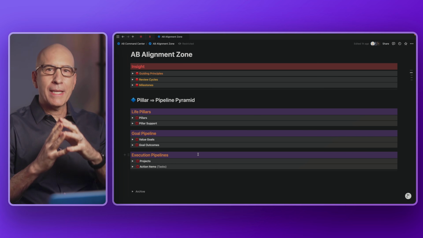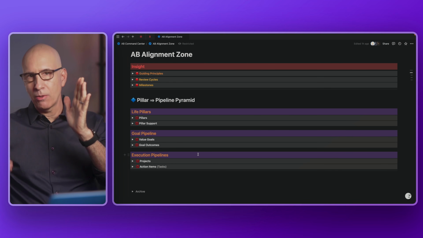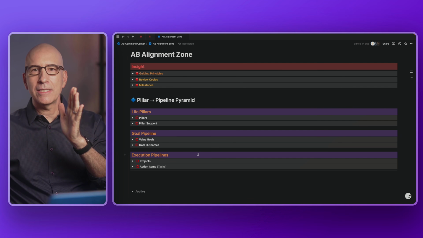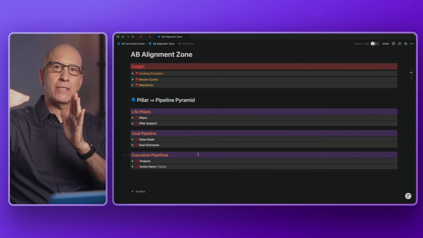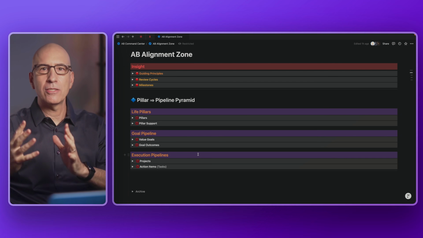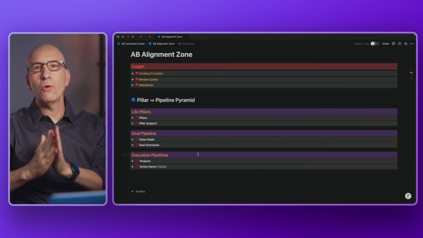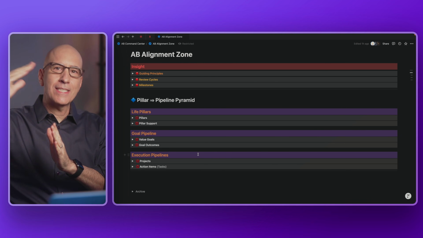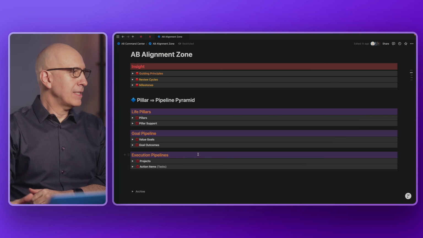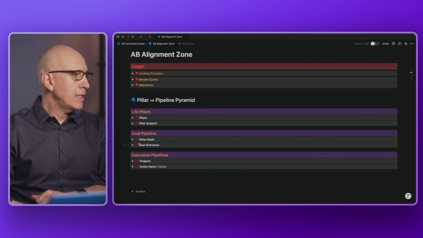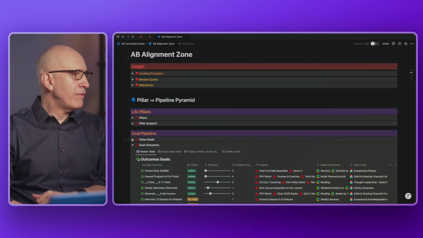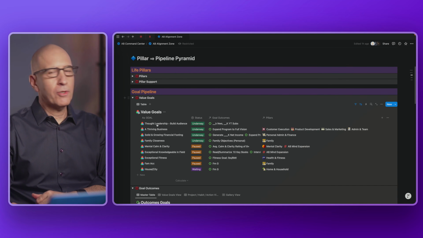It's no more complex, but it connects, again, the lowest level daily and hourly actions of your life to your highest level aspirations with a physical connection of each layer throughout so that it's tangible, it's trackable, you know what you actually need to do to consistently move towards your highest level aspirations in life. Goals are sort of in the middle tier of this. We have goal outcomes and we have value goals. Value goals are your life aspirations.